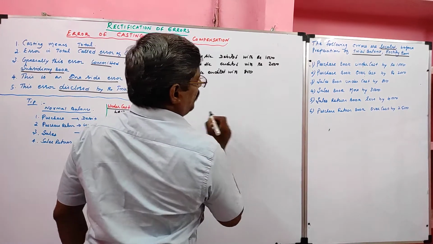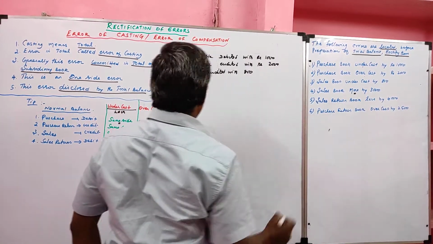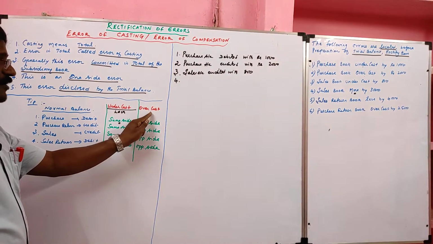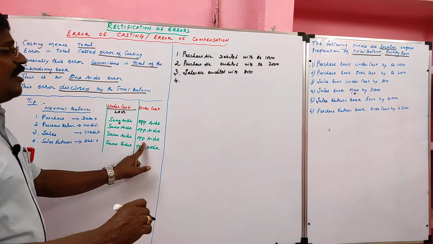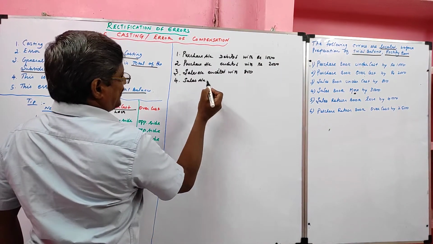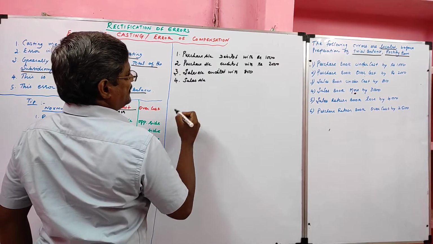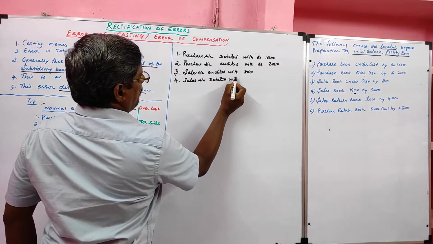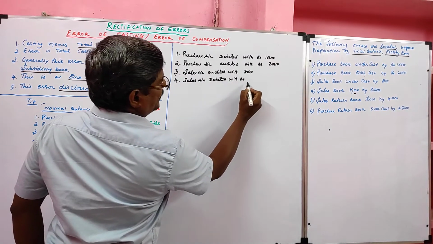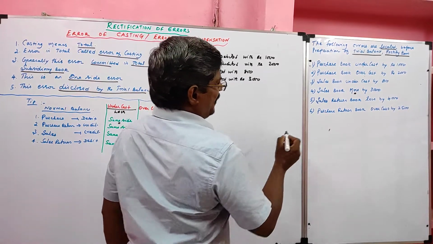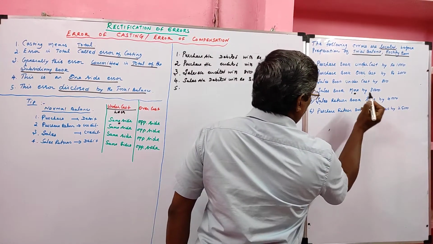Fourth one, sales book more. Sales normal balance is credit, which shows more. More means what? Overcost. So we should record on the opposite side. Sales account normal balance is credit. Since it shows excess balance, we should record on the debit side. So debited with rupees 3000.